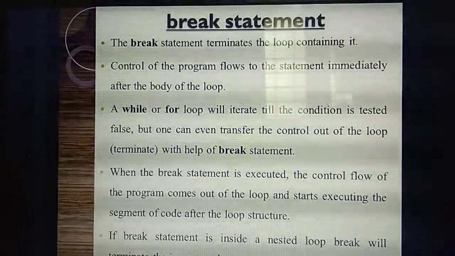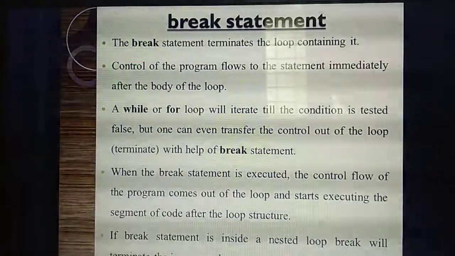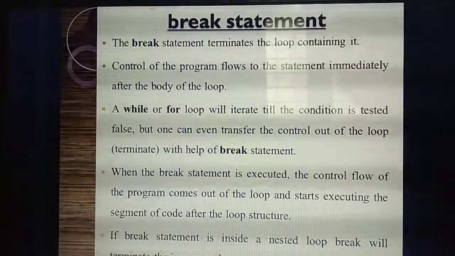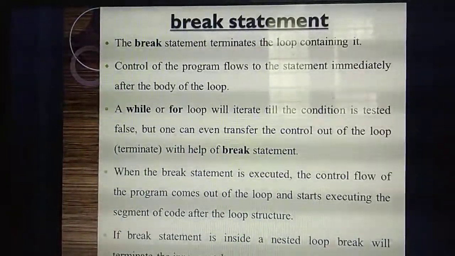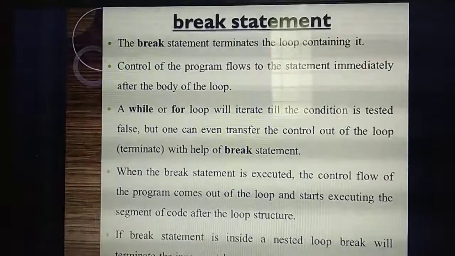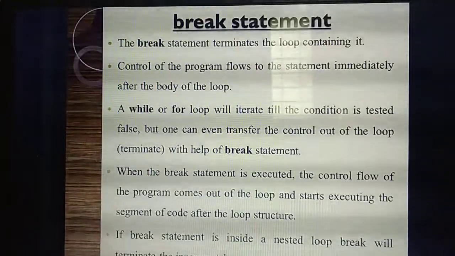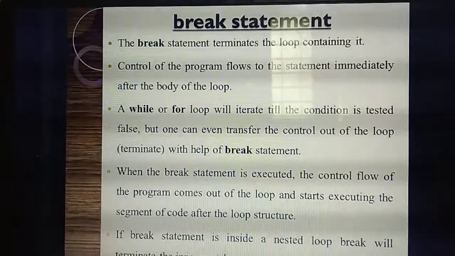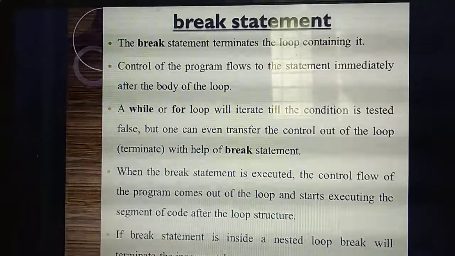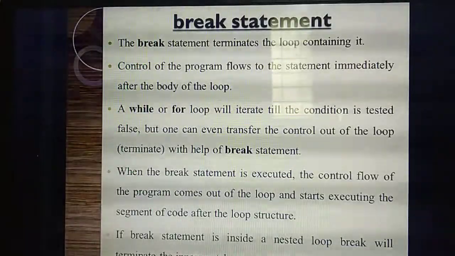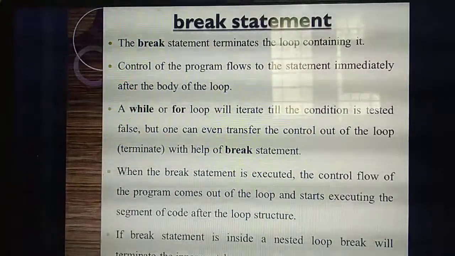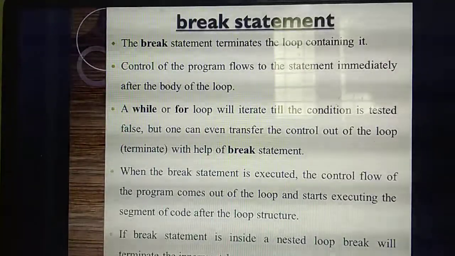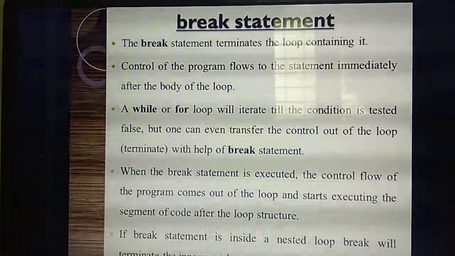I'll explain in the flow chart. From that loop, it will come outside of the loop, and only the remaining statements will execute. But without a break statement, in the case of a for loop and while loop, all the statements need to execute. If the condition is true, the true part will execute; otherwise, it will check the condition as false. But in some places there is no need to check the true part as well as the else part. In that place we need to use this break statement.